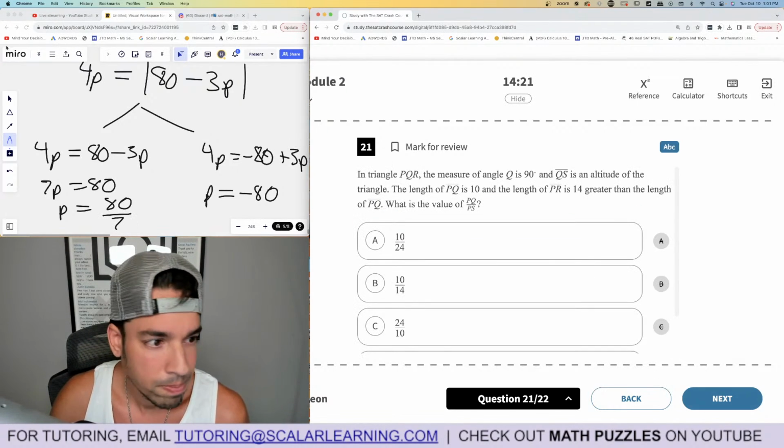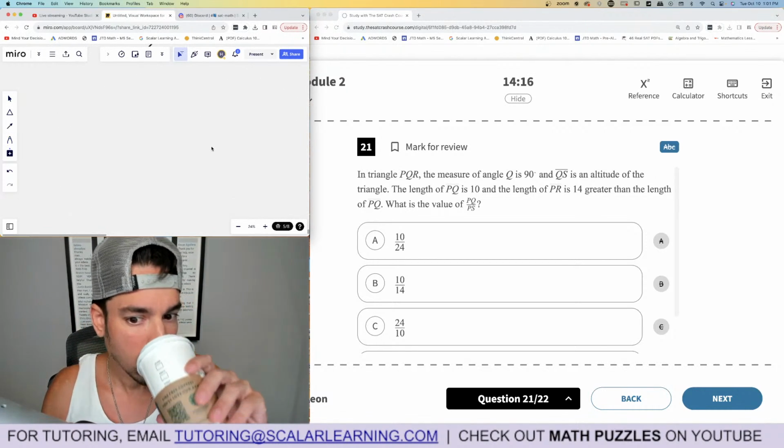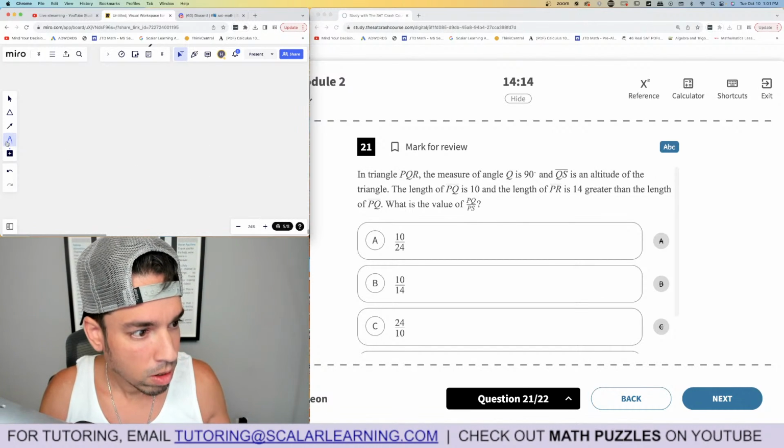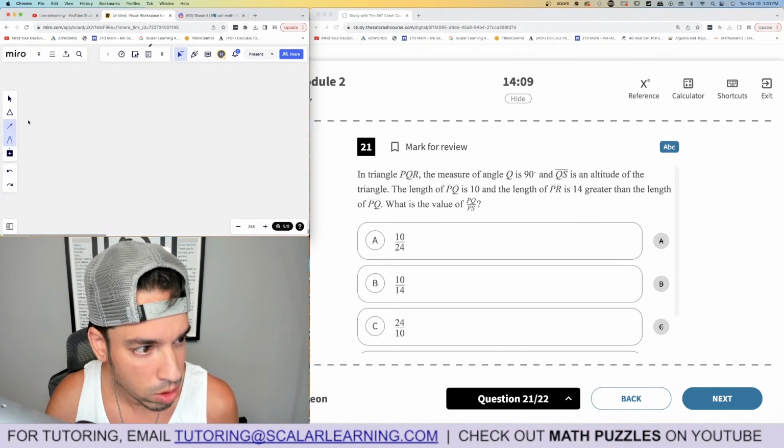Okay, 21. Last couple are going to be pretty tough, probably. Okay, we got a right triangle. I see that 90 degrees. Oops, hold on, let's do a better one.